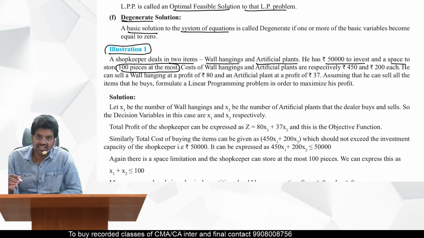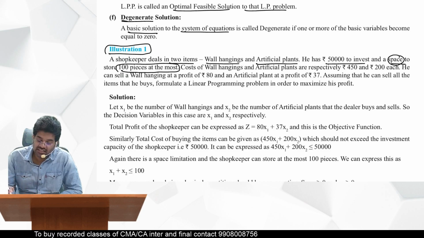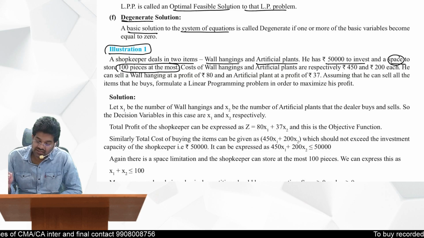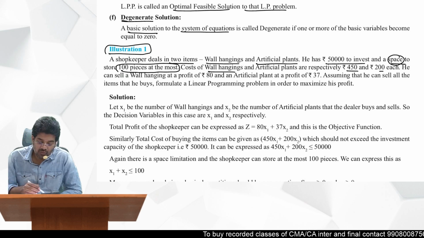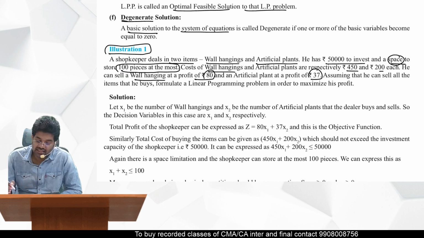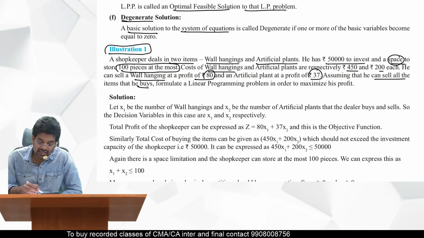So there is a constraint here. What is the constraint? Space constraint is there. 100 pieces only he can store. He has 50,000 to invest in these 2, wall hangings and artificial plants. Cost of wall hangings and artificial plants are respectively 450 and 200 each. He can sell a wall hanging at a profit of 80 rupees and an artificial plant at a profit of 37. Assuming that he can sell all the items that he buys, formulate a linear programming problem in order to maximize